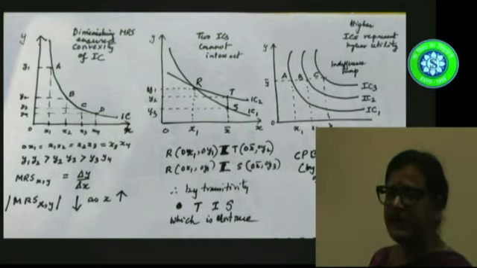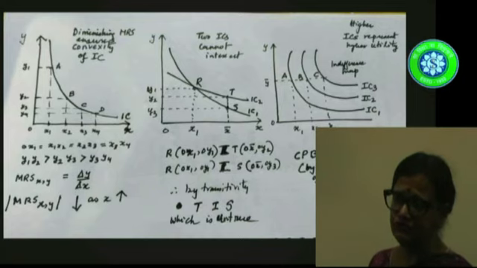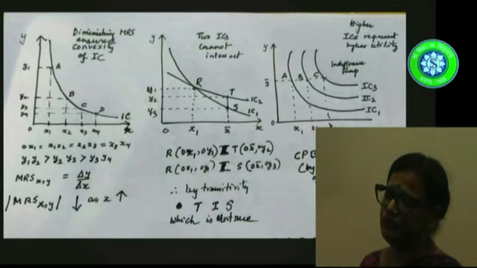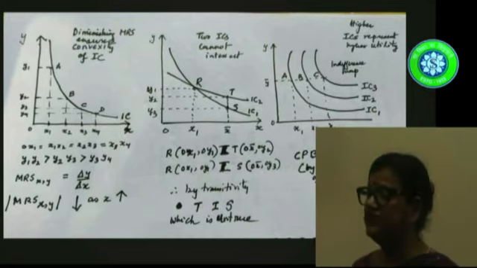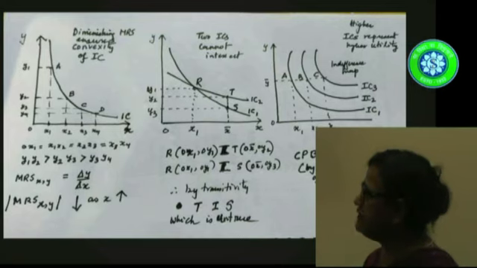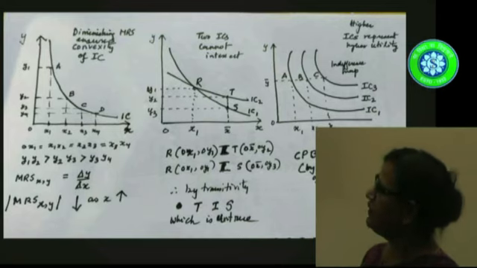Now this means that X and Y are both normal goods. They are important goods to the consumer. So as his consumption of X increases, he is forced to let go of Y, but the amount he lets go is gradually diminishing. So this ensures the convexity of the indifference curve.